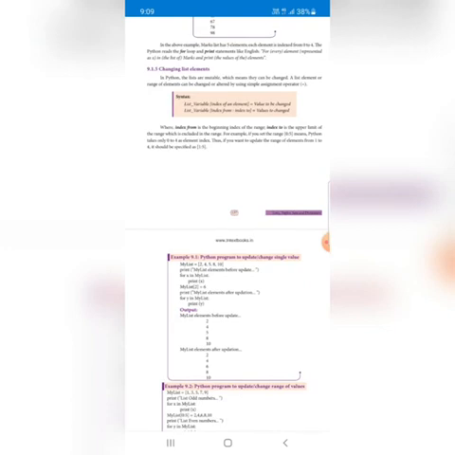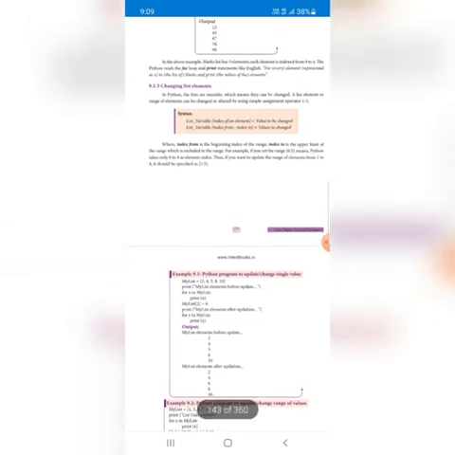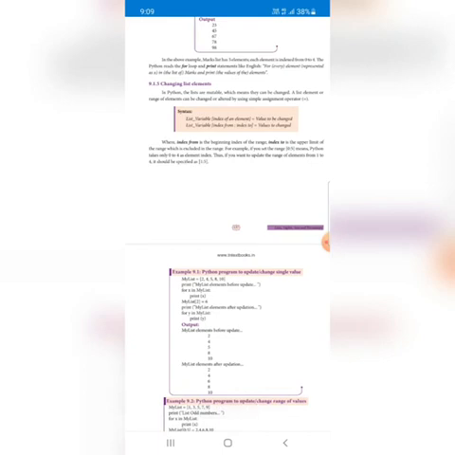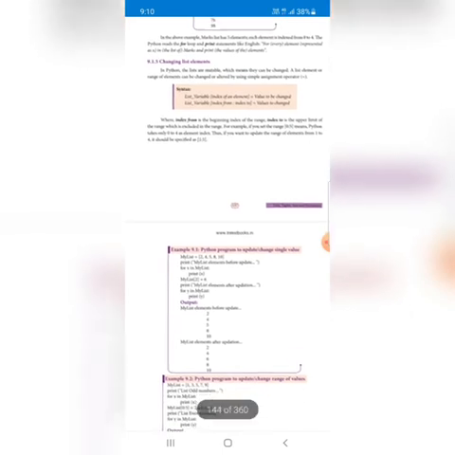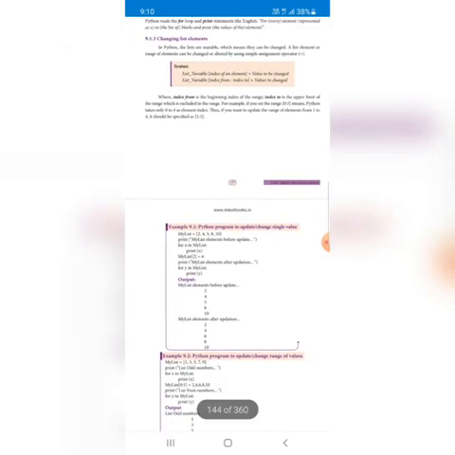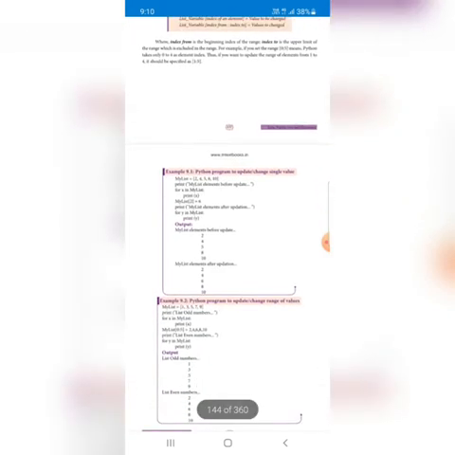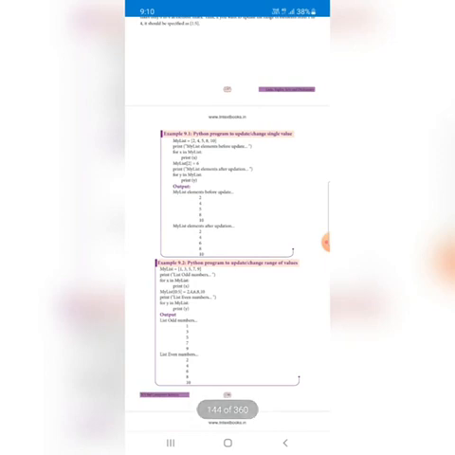That means the variable name, and within the square brackets we give the index value, the position id, and the value we are going to change. The value we are replacing with will be placed on the right hand side of the equal sign, and then the value at that index is replaced.